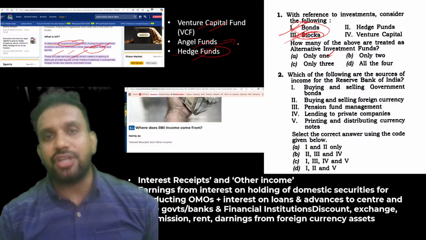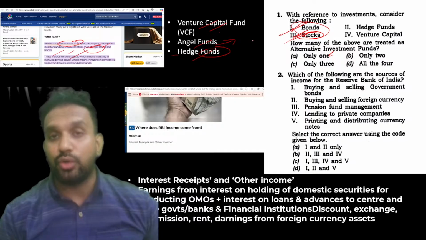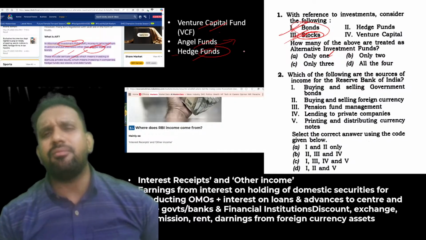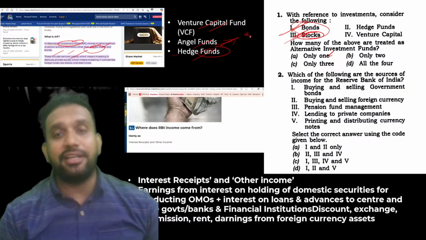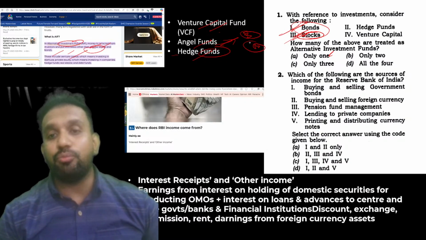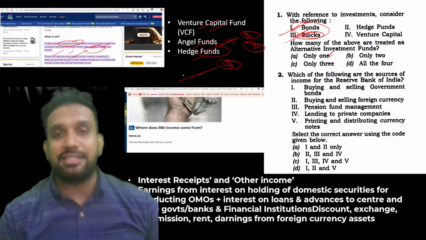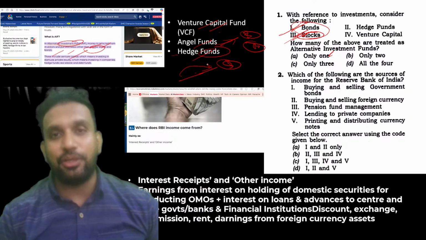Angel fund: in Shark Tank India, many of the startups who come there say that some angel has invested. It means what? They did not give stocks, they did not give bonds. Just by trusting the entrepreneur, that particular investor has poured money into their business.